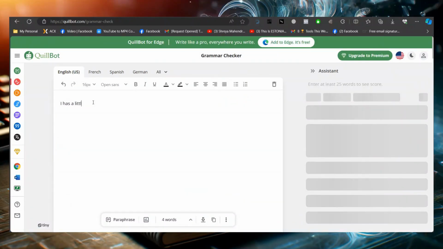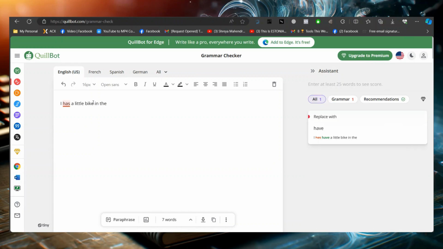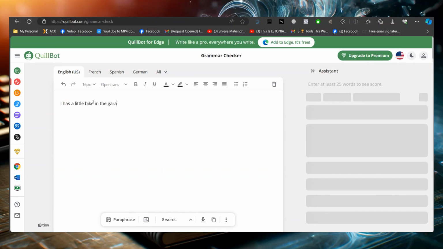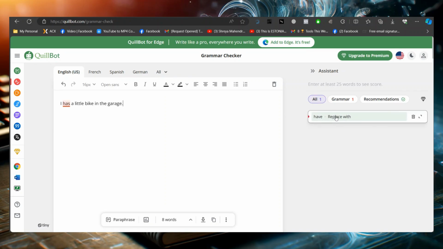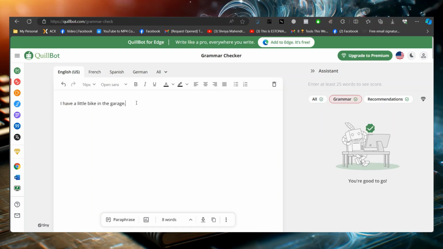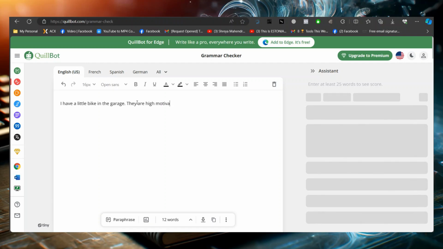For example, if I write a sentence with incorrect grammar like, "I has a little bike in the garage," it shows me the correct grammar, which would be have instead of has. We're trying another incorrect sentence to make it correct.